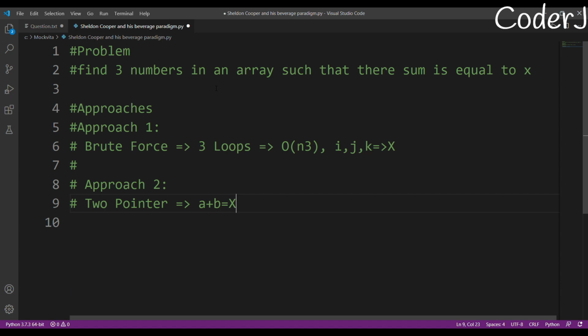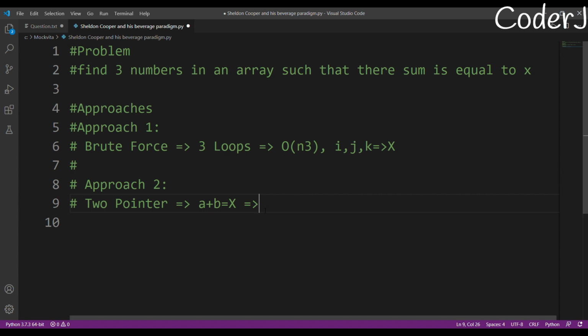two values, basically two inputs, such that their sum is equal to x, right? And it's very simple. You can just use two loops also, but that's again a brute force. But what if you want to find this in O(n)? Right now, just forget that there is a question, right? I'm just telling you a little bit of a different thing, right?